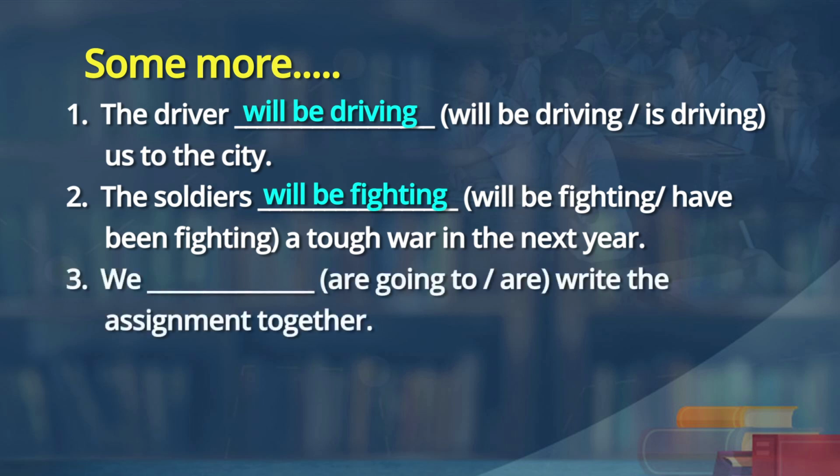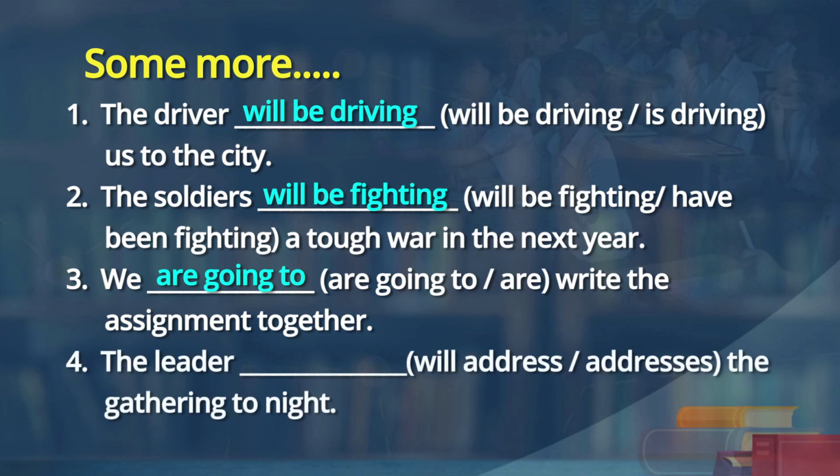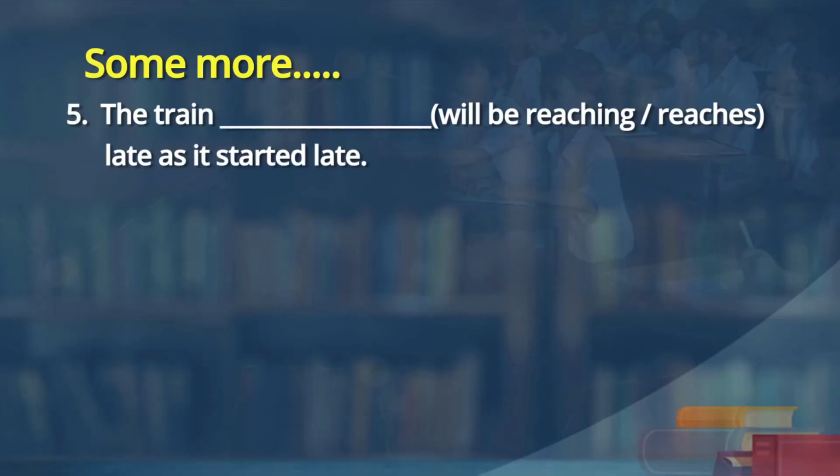We are going to write the assignment together, or we are writing the assignment together. We are going to write the assignment together. The leader will address, or the leader addresses the gathering tonight. The leader will address the gathering tonight. The train will be reaching, or the train reaches late as it started late.